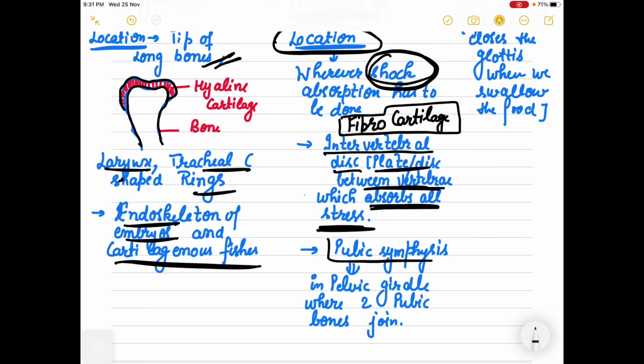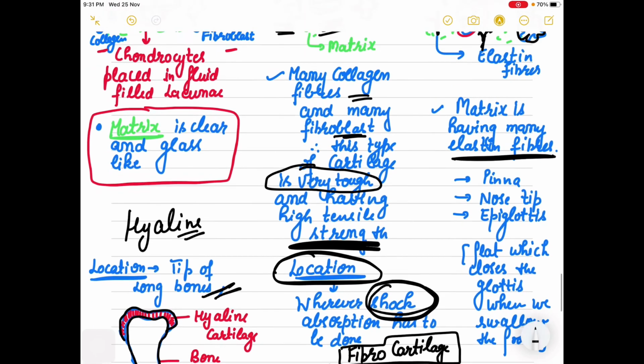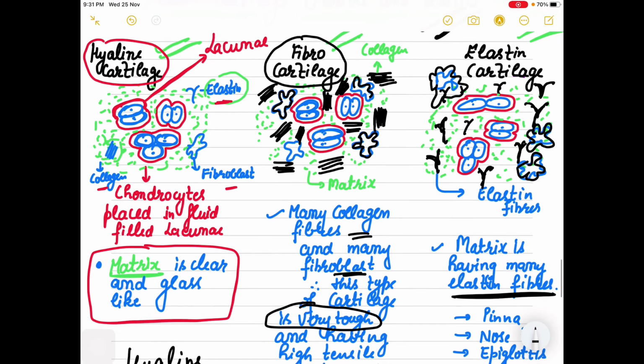Next, it is found in the pelvic girdle. In the pelvic area, where two pubic bones join, which we call the pubic symphysis. This area where two pubic bones join is called the pubic symphysis. There also the situation of the most shock and the most stress is present. That time you find fibrocartilage. Basically, where strength is needed, there you will find fibrocartilage.